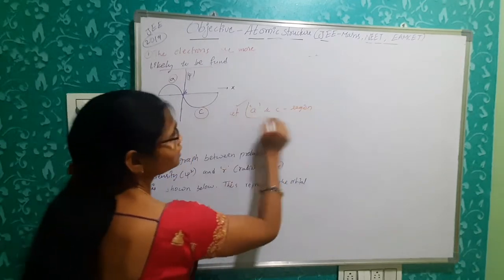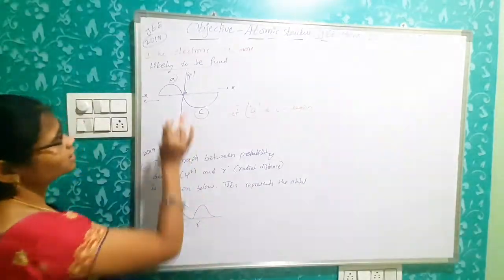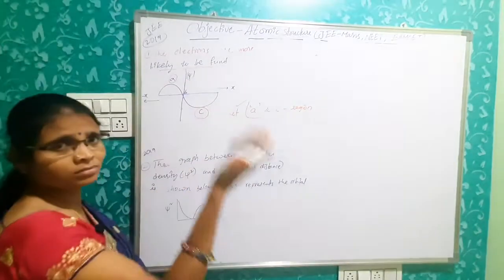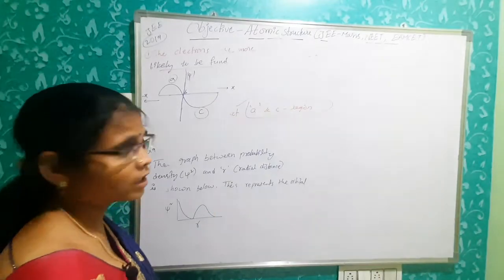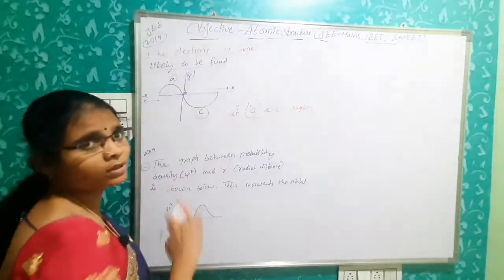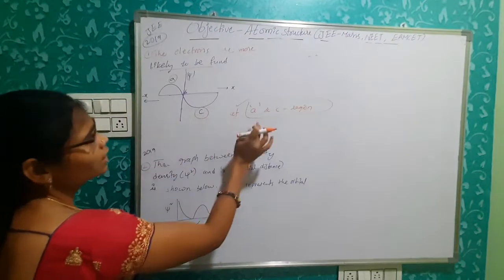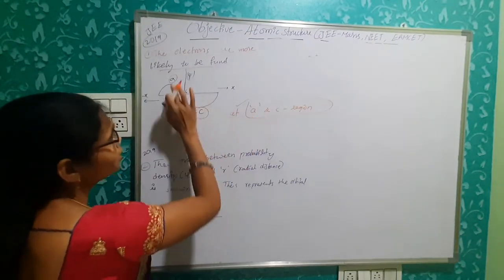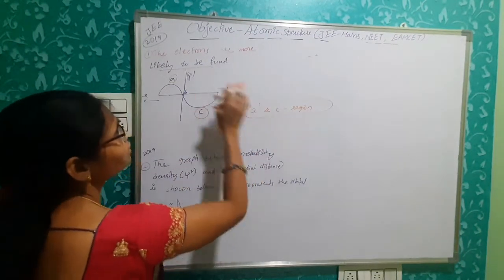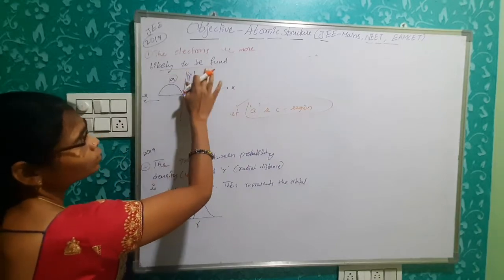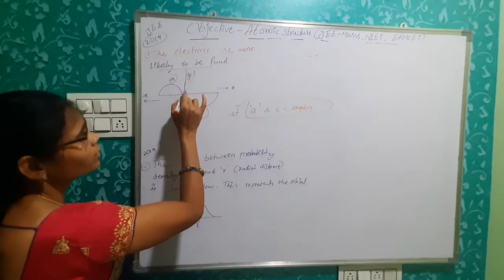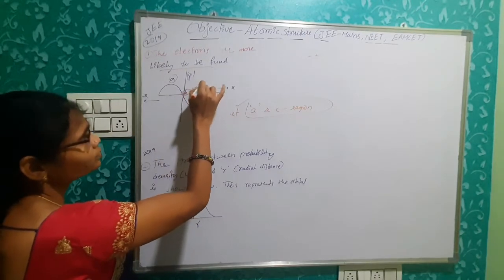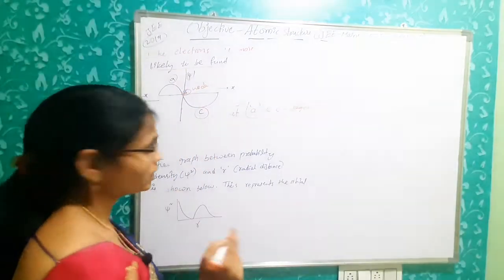Simply you have to select this option. This peak of the curves can represent the probability of finding electrons, whether they are above the axis or below the axis. You can select simply A region and C region. So electrons are more likely to be found there. But at B region there is no probability of finding electrons. This is a node. Clear? Next.